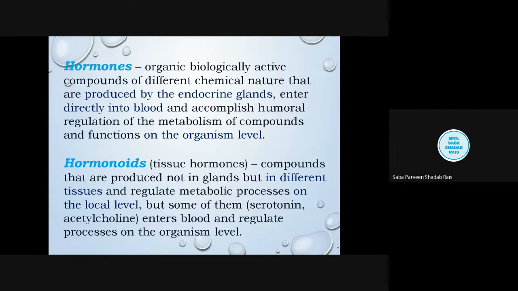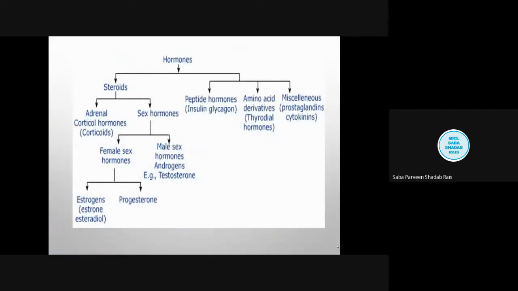So let us classify the hormone. Basically, hormones are classified into two forms. One is the steroid form and another is the non-steroid form. When we talk about steroids, they are further classified as adrenal and sex hormones. Non-steroid hormones are the peptide hormones, amino derivatives, amine hormones, and glycoproteins, and there are many other hormones which we are going to learn in detail.